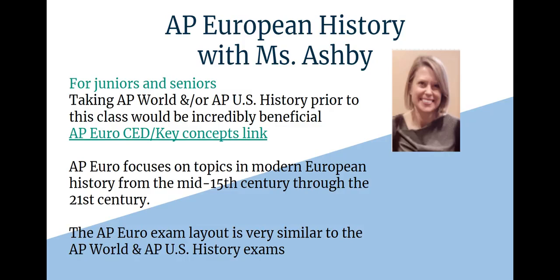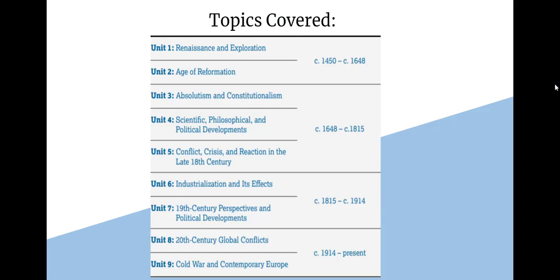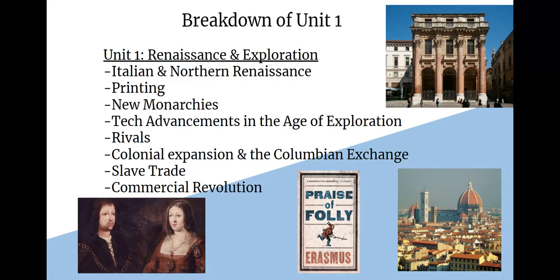AP European History focuses on modern Europe from the mid-15th century until the present. So when you covered this in AP World History, it just kind of dives a little bit deeper into the topics that maybe you wanted to know a little bit more about. You can see these are the 9 units that we'll be talking about the entire school year. They include the Renaissance and Exploration, Reformation, Absolutism, scientific, political, and philosophical developments, conflict, industrialization, political developments, global conflicts, Cold War, and contemporary Europe.